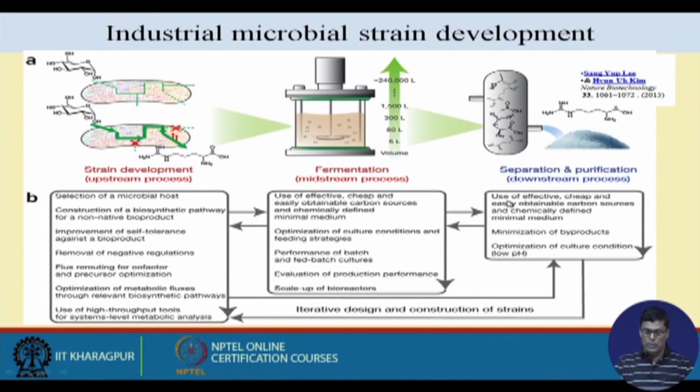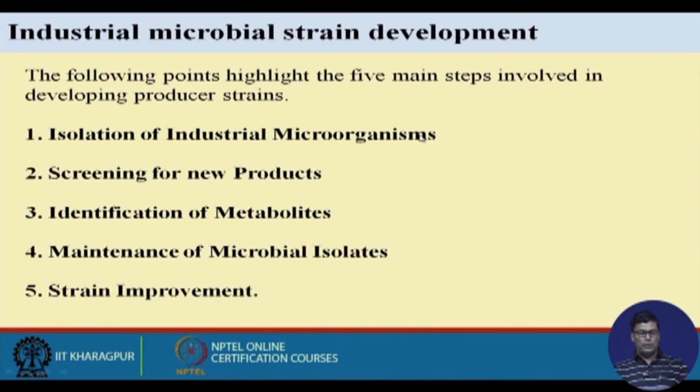In the separation: use of effective, cheap and easily obtainable carbon source and chemically defined minimal media, minimization of bioproducts I told you before, and optimization of culture condition, that is, at different pH we want to carry out. These are all interactive things, and that is how they influence the fermentation process. Now for the industrial strain that is developed, there are 5 main steps involved.